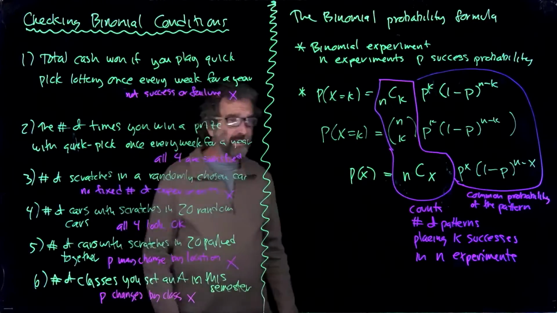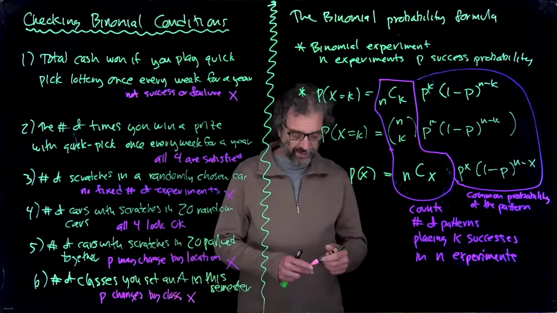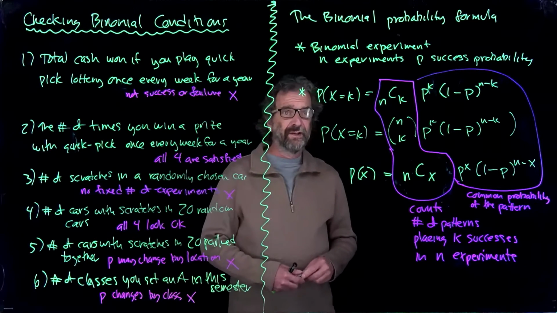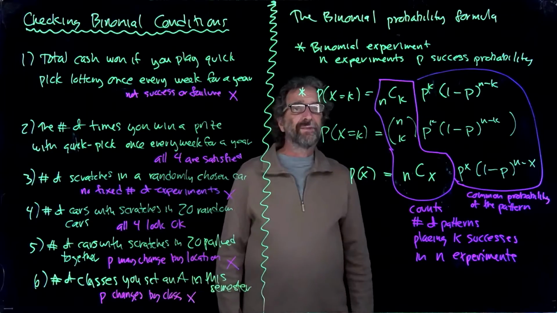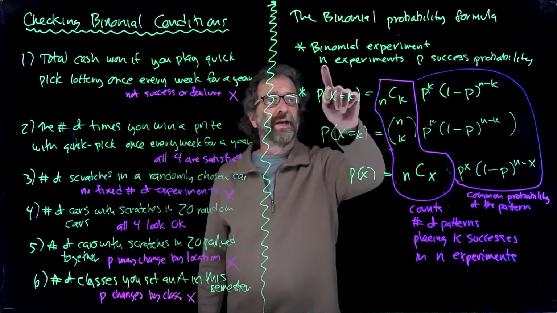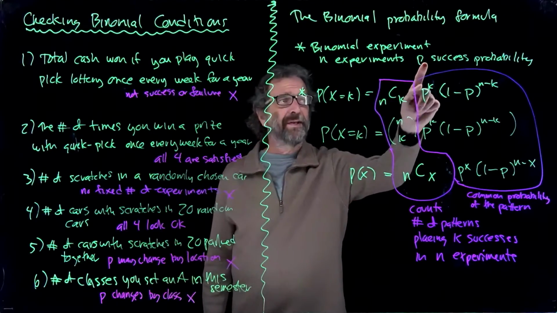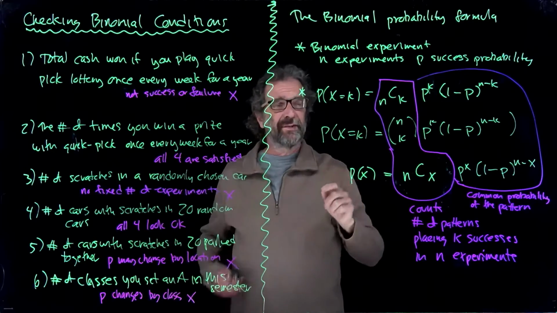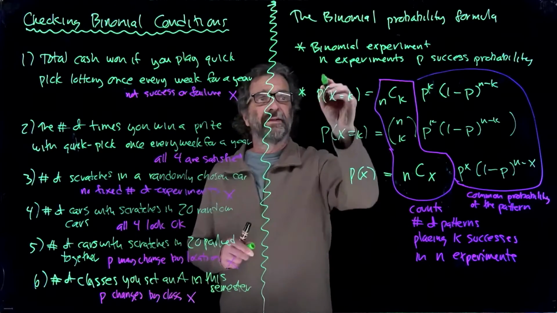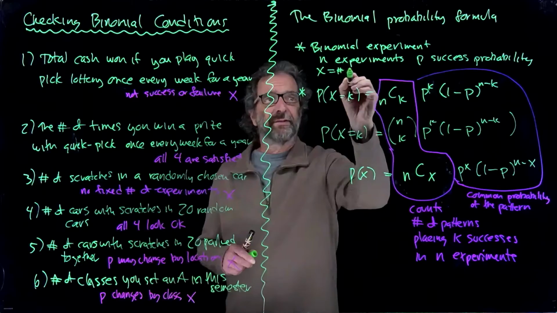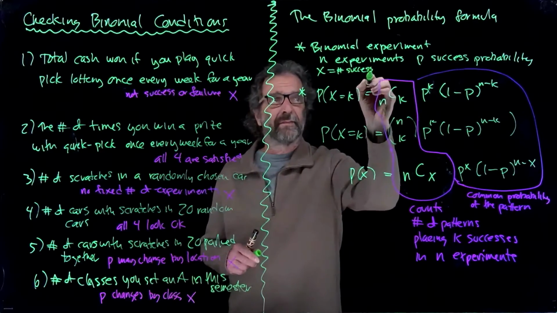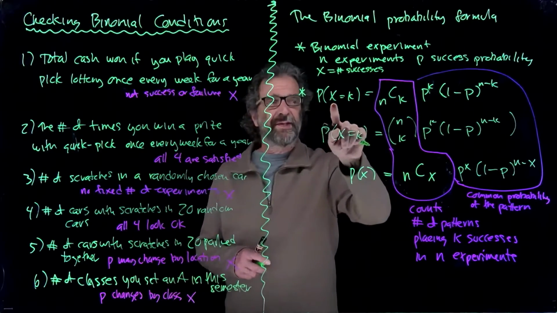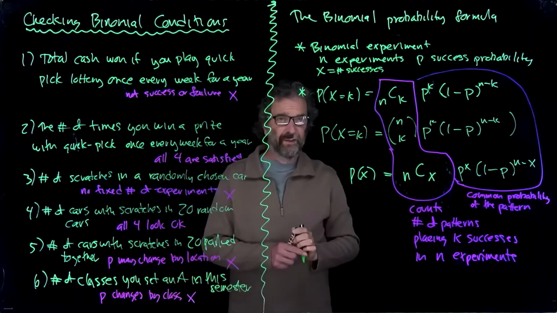And over here is the way of analyzing that stoplight problem that we saw in general. If we have a binomial experiment where n experiments are performed and p is the success probability, and we're counting successes, I'll write that here: X equals number of successes. So we're worried about the chance of getting k successes. Here's the story.